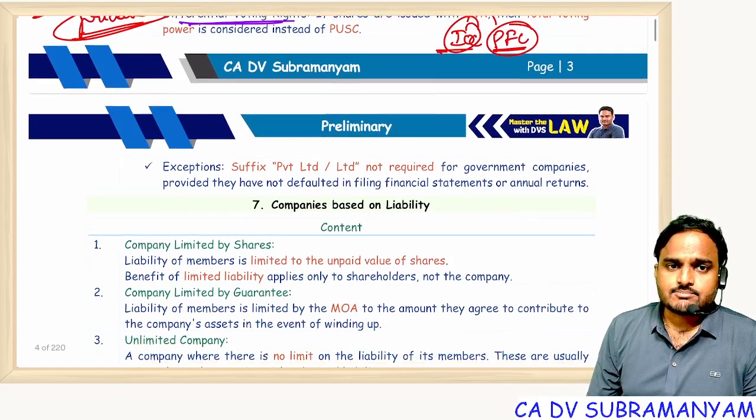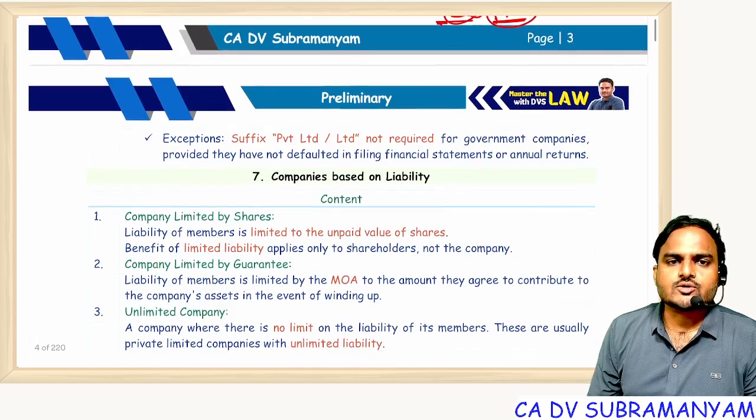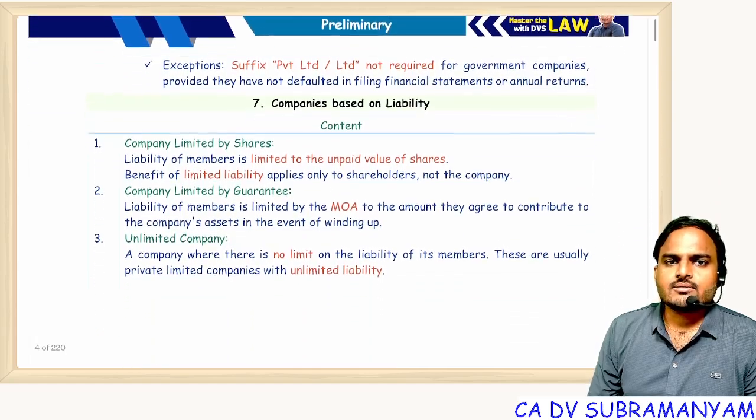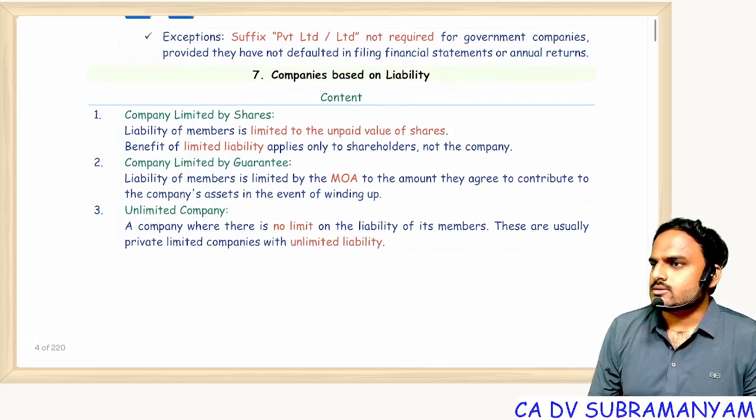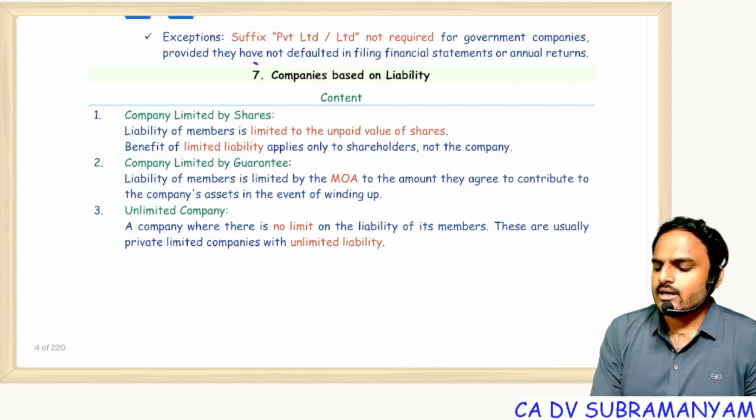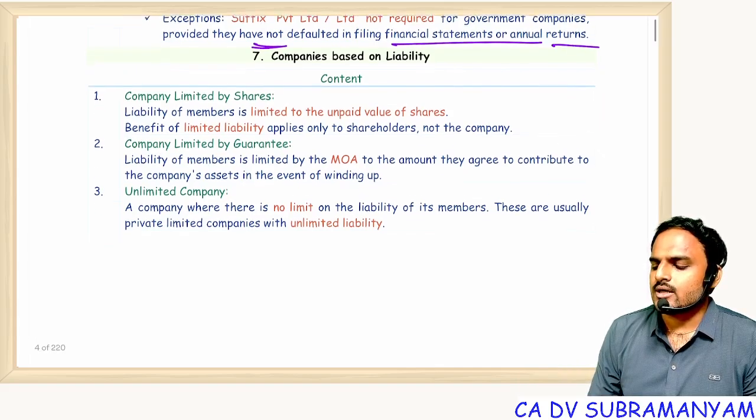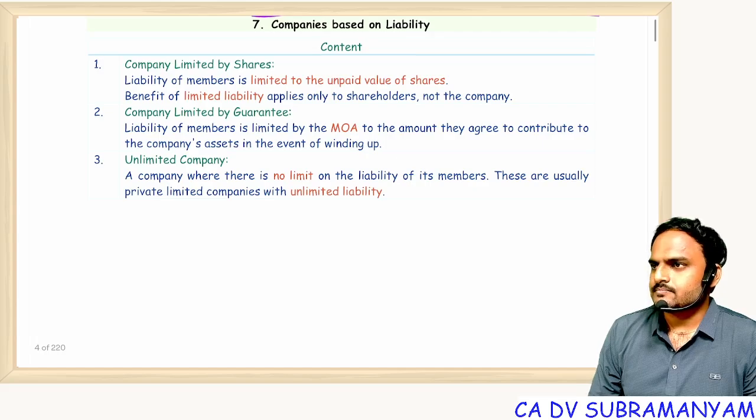Next one, exceptions. Government companies are not required to use the words private limited. They are not required to use the word limited either. Understood? So the name need not end with limited, provided they have not defaulted in filing financial statements and annual returns.